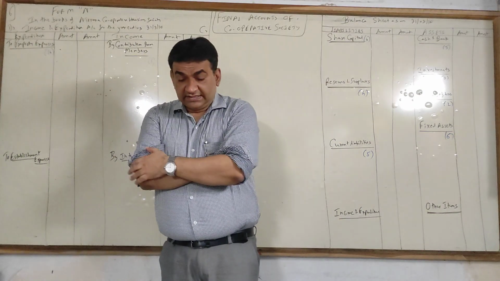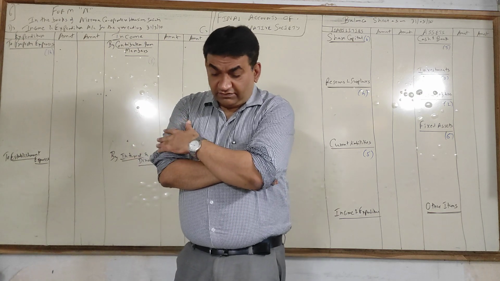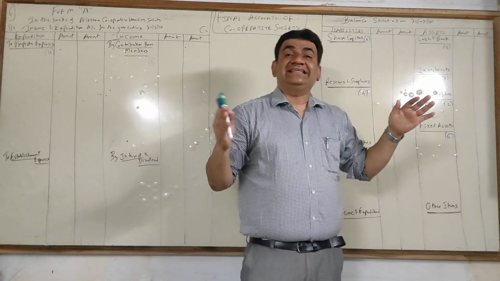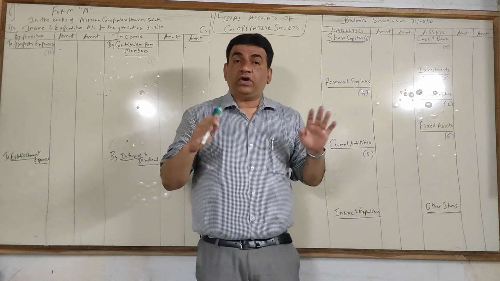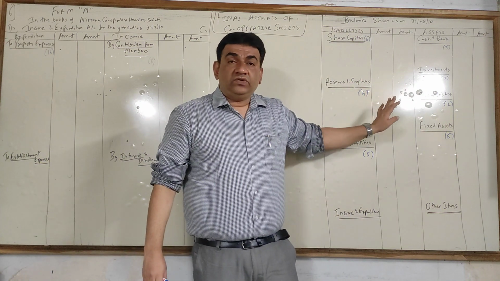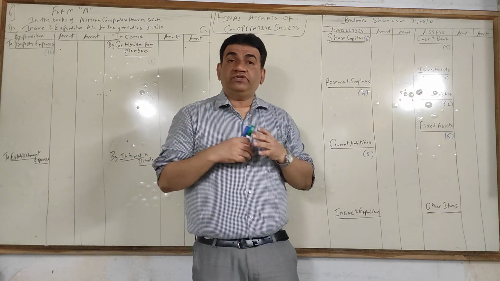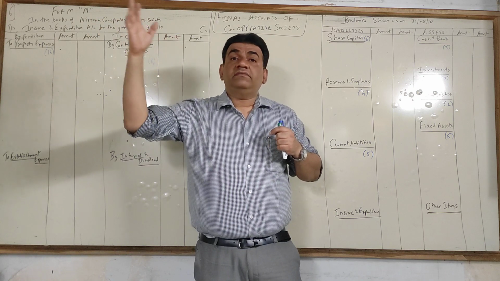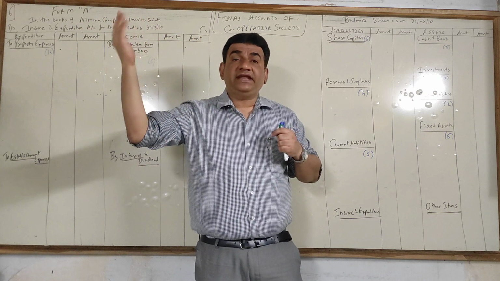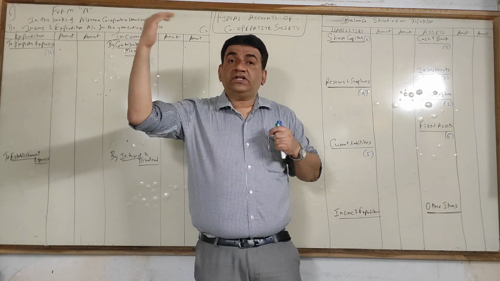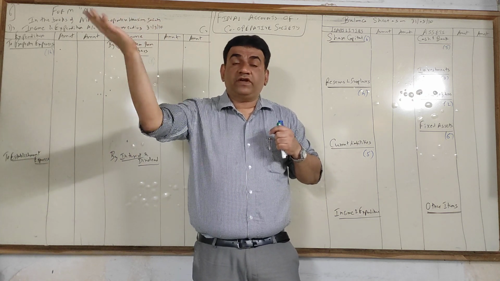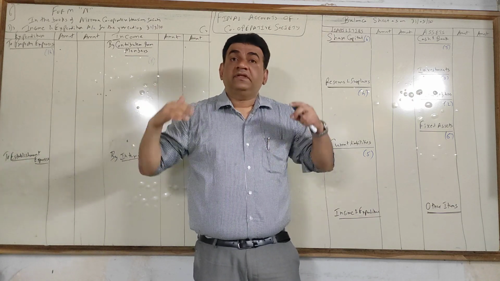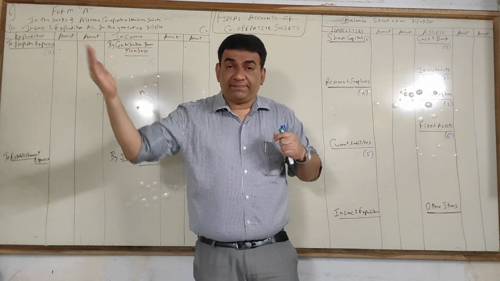Then, see the next one. Reserves and surpluses, that is reserve funds. Okay? We also call it reserve and surplus funds, or we also call it reserve fund. Now, what comes in this? As I told you, members' contribution kept aside for a future purpose. As I gave you example, painting fund, or they want to construct extra 2 floors, 1 floor, a fund for extra construction, or they want to undertake major repairs.